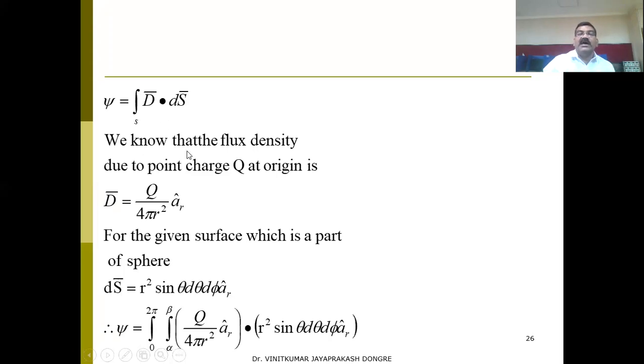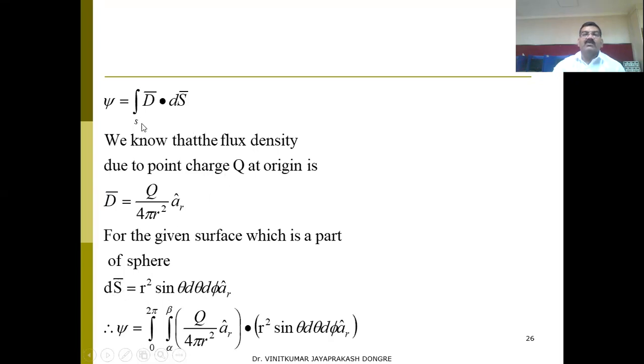Okay, so we know that the flux density due to a point charge Q at the origin is D equals Q upon 4 pi r square aR. This is the flux density due to a point charge. And for the given surface, which is a part of a sphere, as initially we have considered, dS equals r square sine theta d theta d phi aR. This is nothing but the dS.